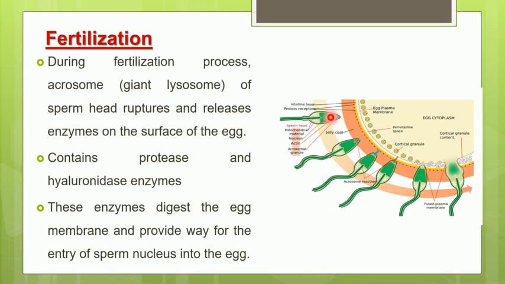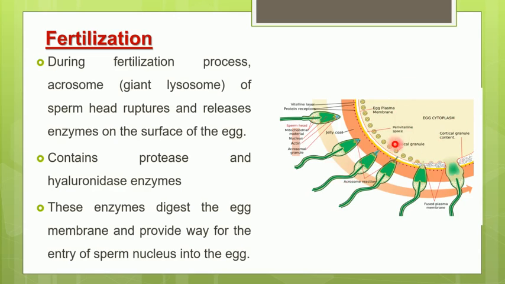cap of the sperm. These lysosomes in the acrosome will rupture and release the enzymes on the surface of the egg. Due to the action of these protease and hyaluronidase enzymes, they will break down the membrane of the egg. Once this membrane is broken down, one of the sperm will enter into the ovum and the fertilization process is completed.